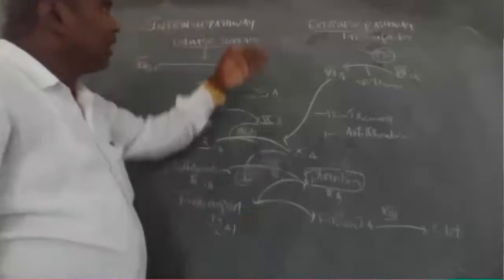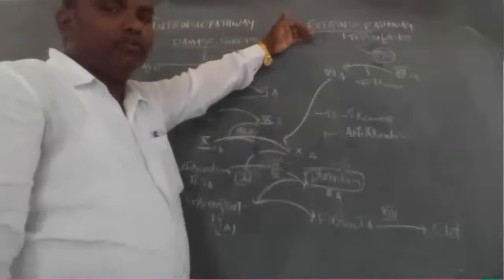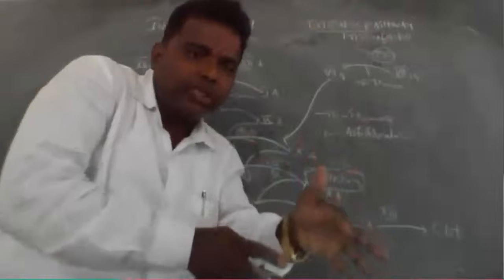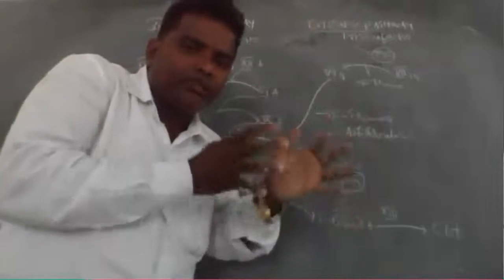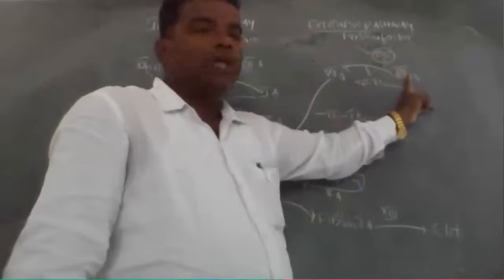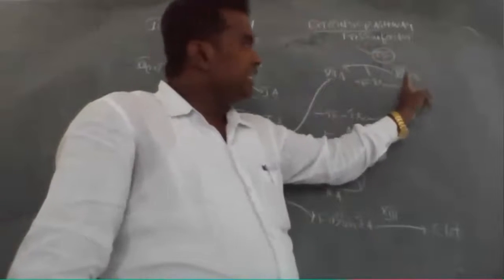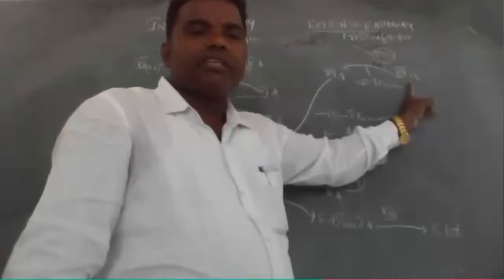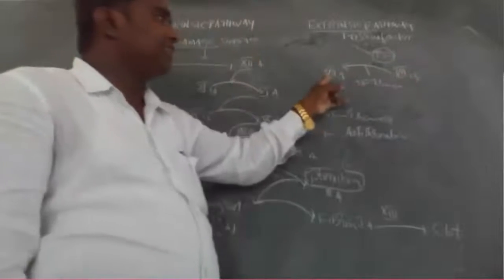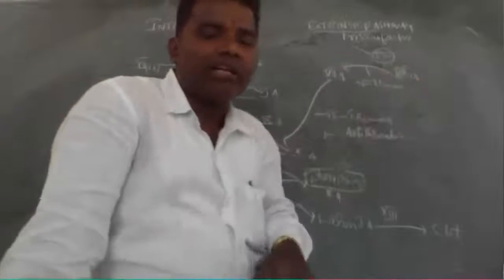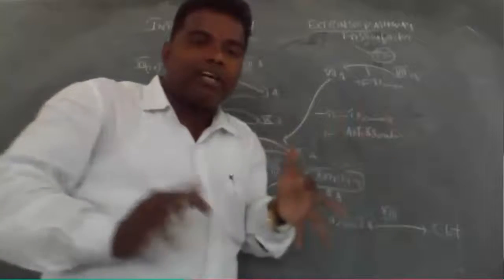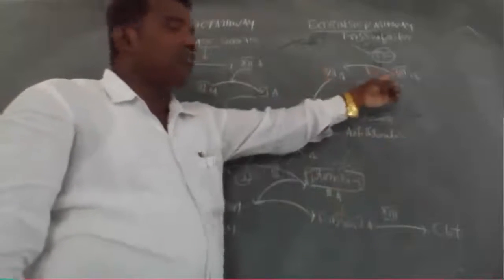See, in the extrinsic pathway, the tissue factor is involved, when the tissue is injured, and platelets are involved. These tissue factors activate the inactive seventh factor, converting it into the activated form. With tissue factor trauma, platelets like P1, P2, P3 are involved for the activation of 7th to 7th A.